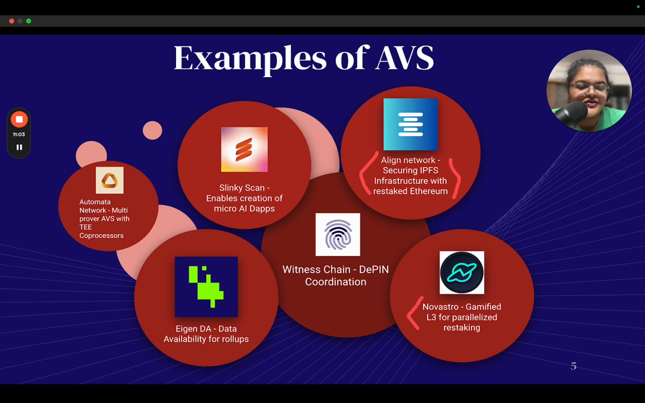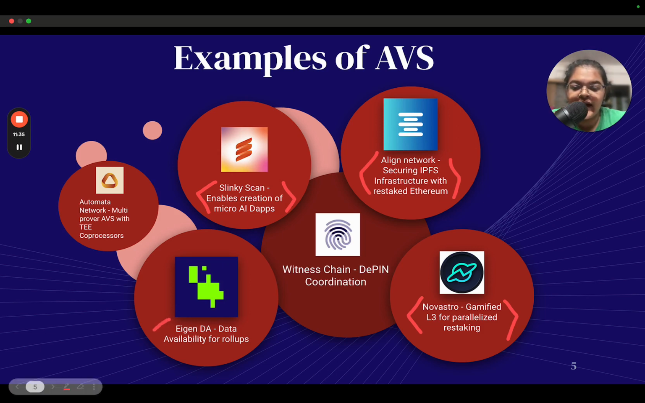Then Novastro is a gamified L3 for parallelized restaking. This is also running, or about to be run, as an AVS on EigenLayer. I came across this, which is called Slinky Scan. They also have their parent project called Slinky Network, and they are an AVS which enables creation of micro AI dApps. Super cool that I found.